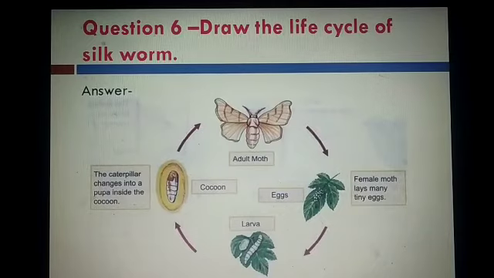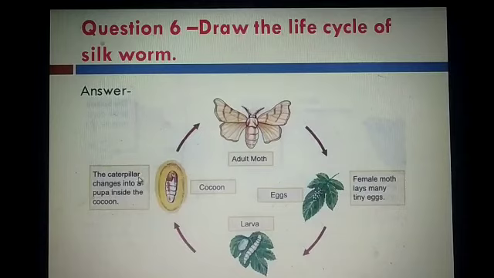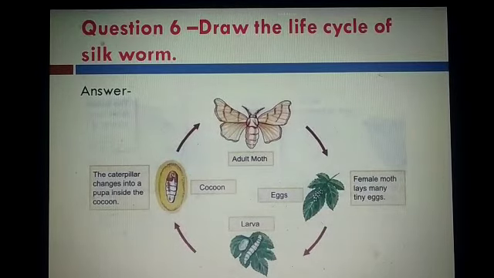Each of them then spins a cocoon around itself. Okay, it forms the cocoon, and then the caterpillar changes into the pupa inside the cocoon, and then the pupa changes into an adult moth. Okay, so these are the questions and answers of this chapter.